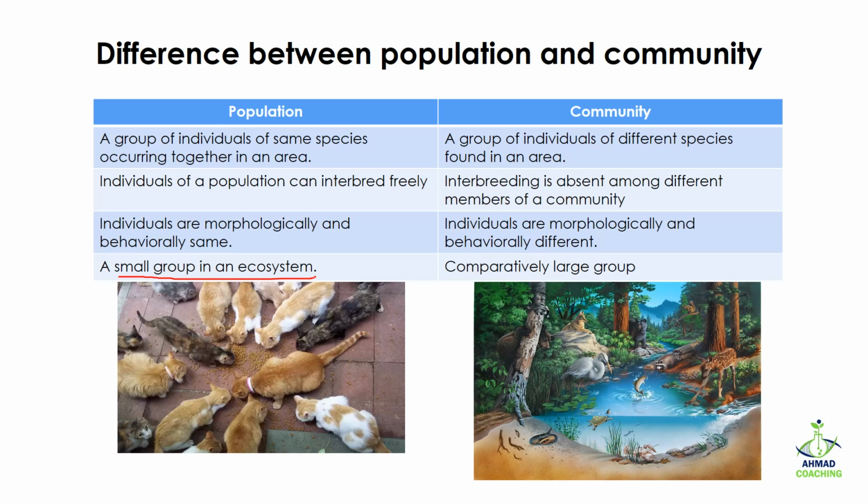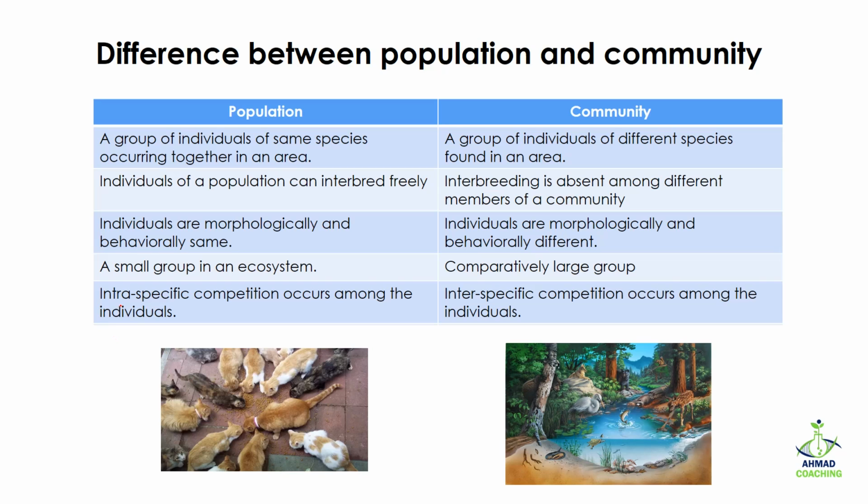The population is actually a small group in an ecosystem. If you are talking about a big picture, then in that big picture, population is just one small group. For example, we are talking about the population of cat, the population of dog, the population of horse or human. So they are just one small group. But in comparison to the population, the community is a comparatively large group. Why? Because in the community different groups are joined together. For example, we take cat, dog, horse, human. So all of them are going to make a big group, and this big group is known as community.